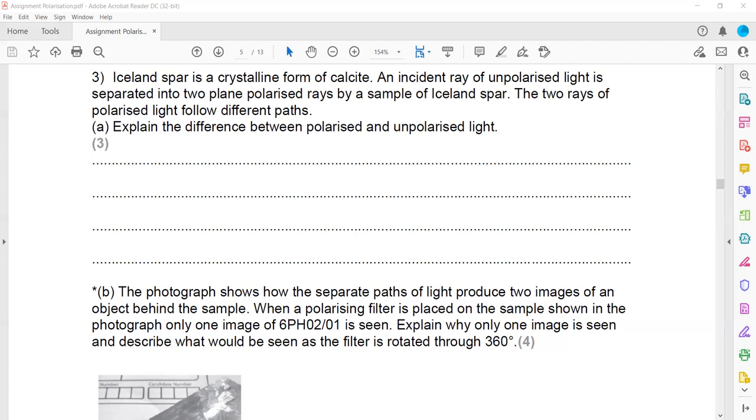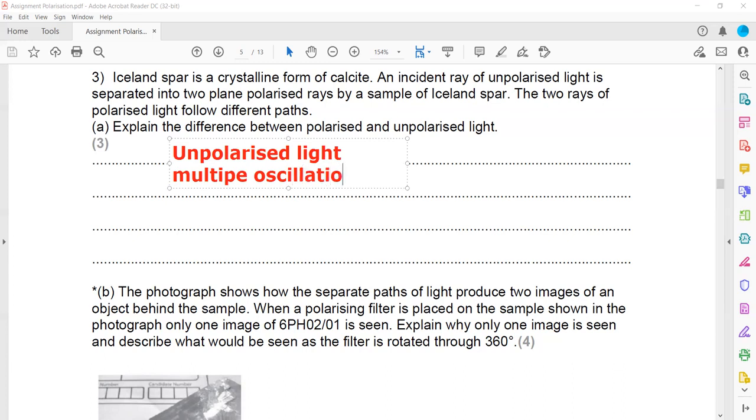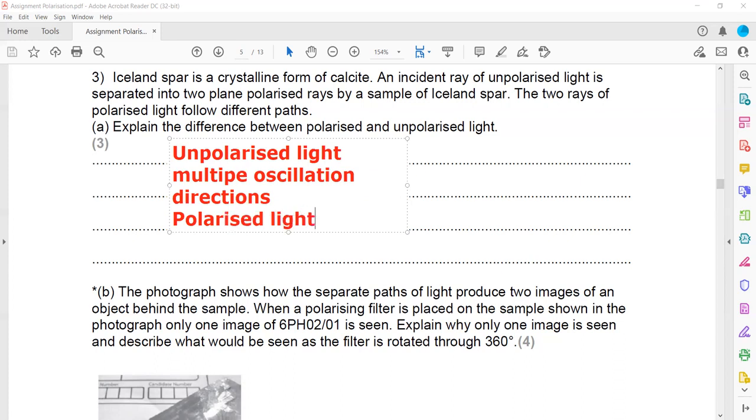So why is it 3 marks? You will mention unpolarized light has multiple oscillation directions, and polarized light has a single oscillation or vibration.